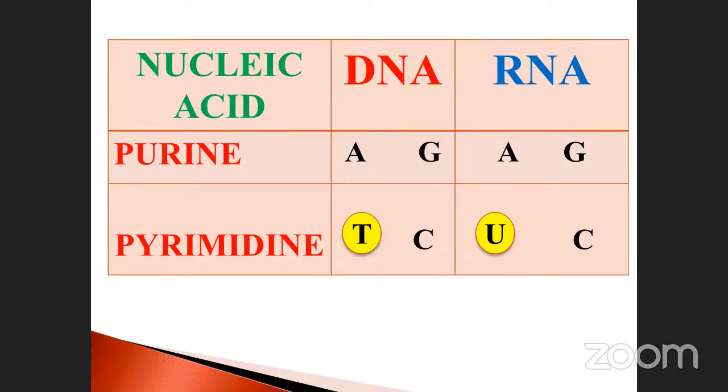So guanine and cytosine are mostly common in both nucleic acids, DNA as well as RNA, because adenine is combined with thymine, but in the case of RNA, adenine combines with uracil, so we cannot take it in your counting. So guanine, cytosine here, and here also guanine, cytosine. These come continuously from generation to generation. But the changes are between the purine and pyrimidine, so it will not come into the counting.